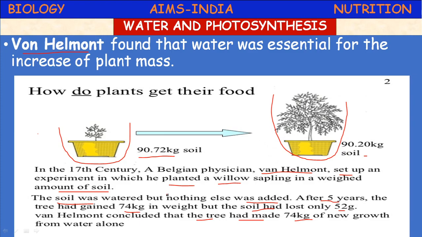So what was the finding of Van Helmont? He found that water was essential for the increase of plant mass. He provided proof by conducting an experiment taking a willow plant.